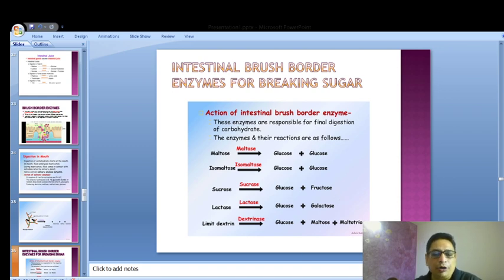Now you must be wondering, what is a limit dextrin? So if you want to take a note, make a note of this. I will define 2 things, very quickly note it down. Dextrins are a group. Are you ready? If you're ready, let me know. I'll dictate and then you can make a note of it.